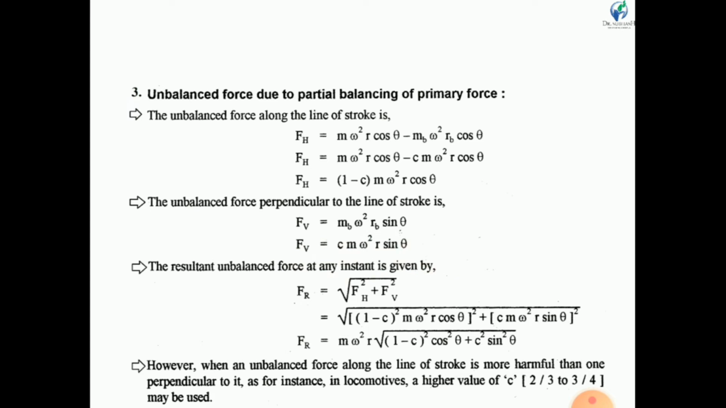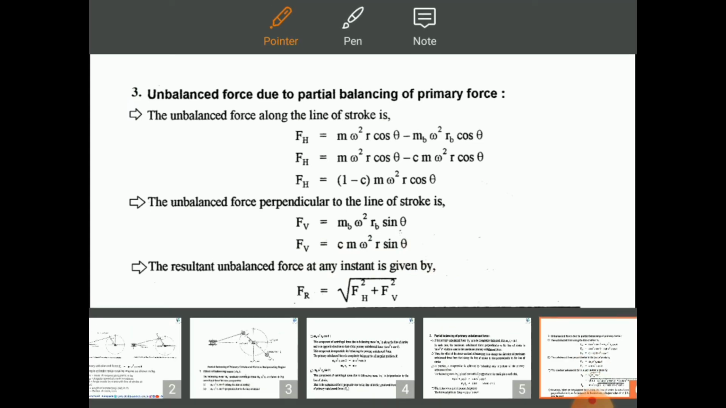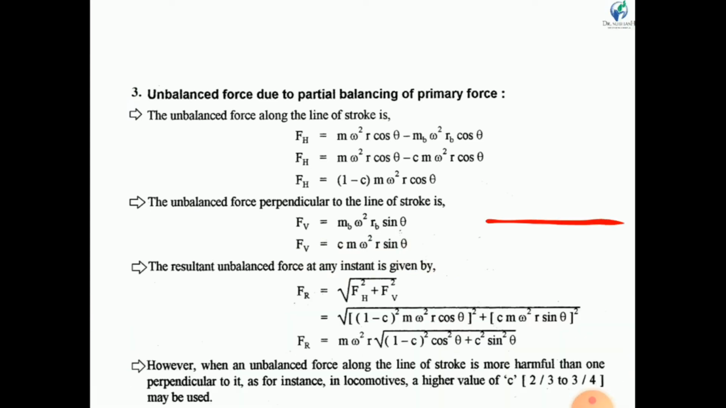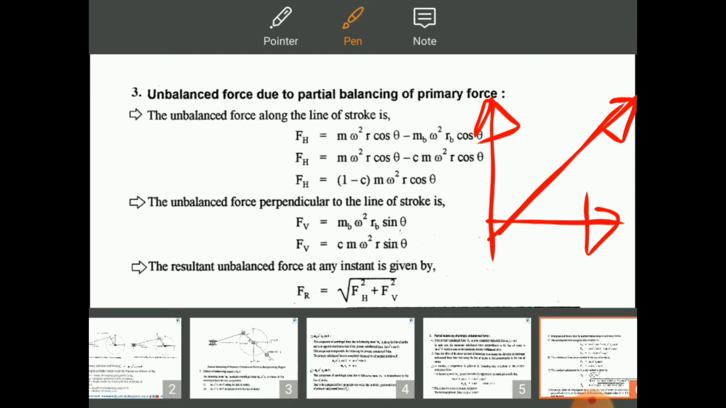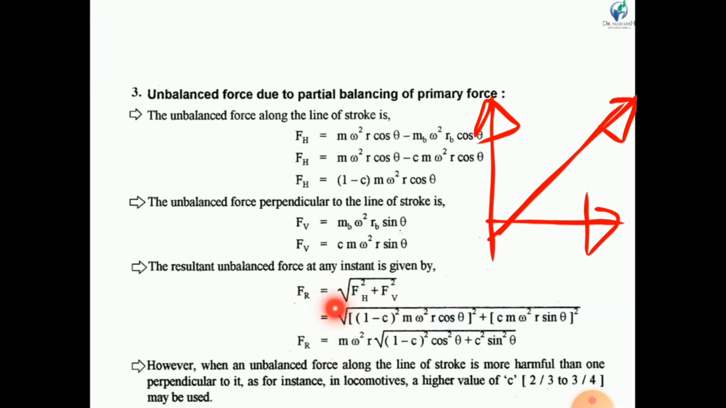Now, my dear friends, we know that there are two forces. One is along the horizontal line, this is the horizontal unbalanced force. This is the vertical unbalanced force. So we can obtain a resultant unbalanced force. So the resultant unbalanced force F_r is equal to under root horizontal force square plus vertical component square, so is equal to under root F_h square plus F_v square.